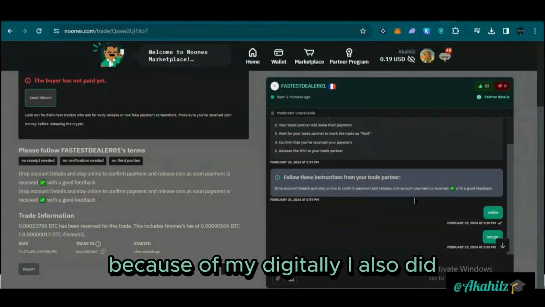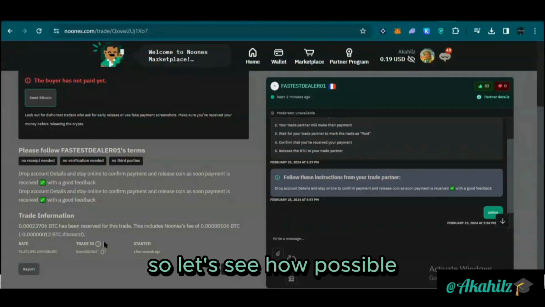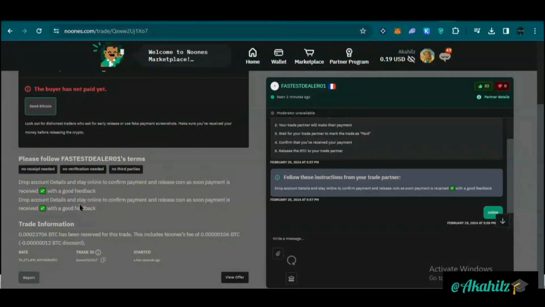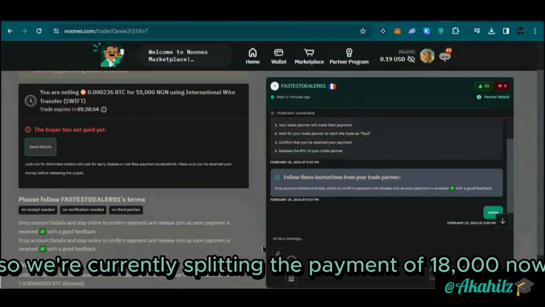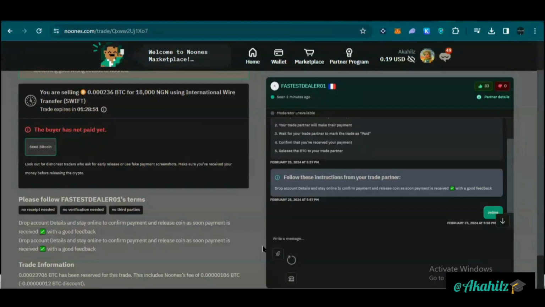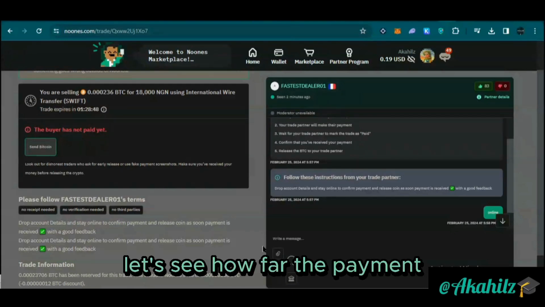He sent me a message on X, and my digits are also there. So let's see how possible. Just going to wait for this to drop. We're currently expecting a payment of 18,000 naira here, and let's see how far they pay.